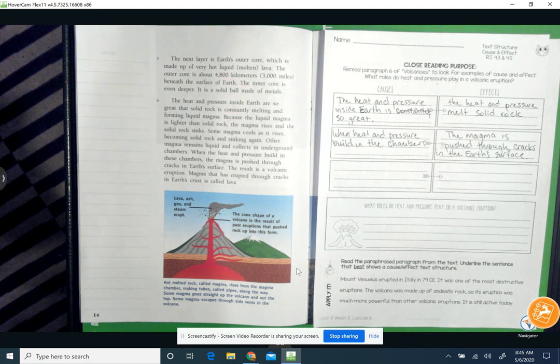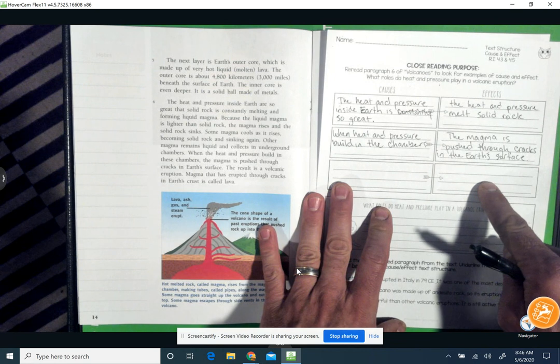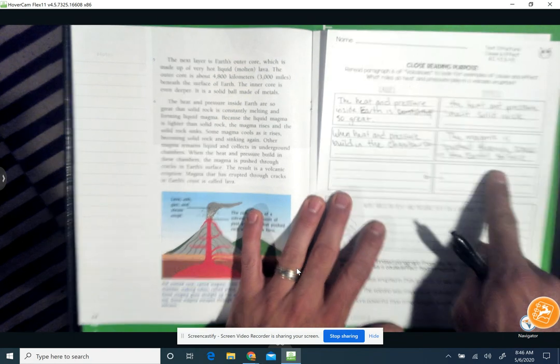So we got this magma being pushed through cracks in the Earth's surface. The result is a volcanic eruption. Magma that is erupted through cracks in the Earth's surface, through the surface of the Earth, Earth's crust, is called lava. So when magma is pushed through cracks in the Earth's surface, it causes a volcanic eruption.